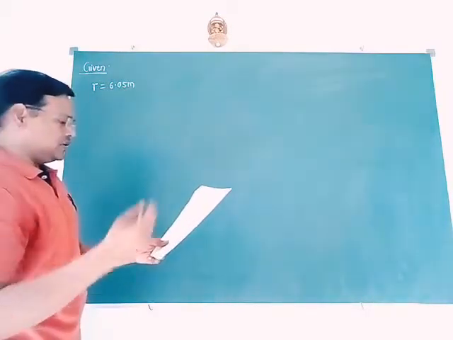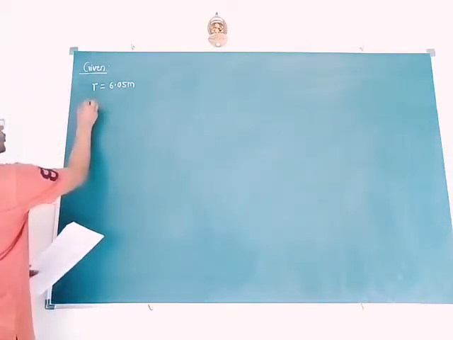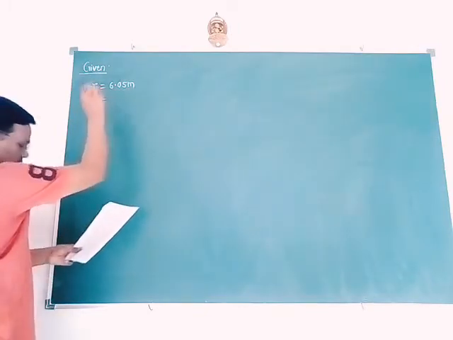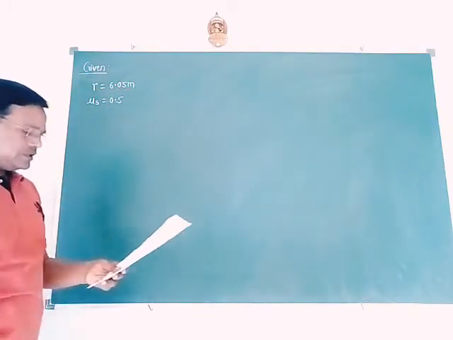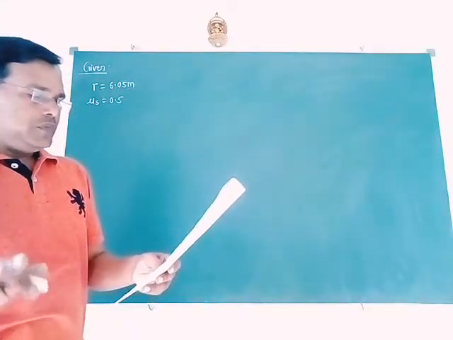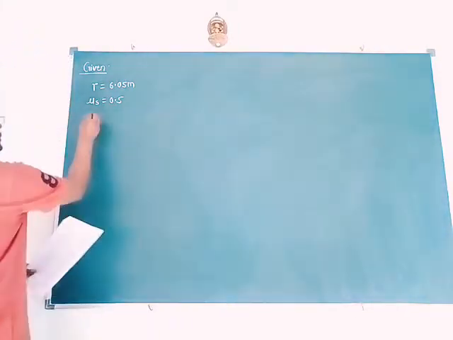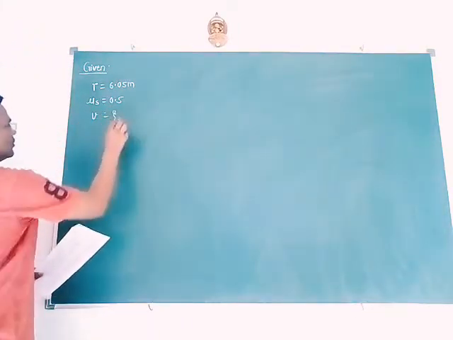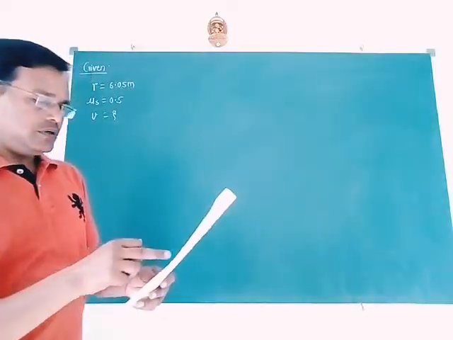The coefficient of friction is given, equal to 0.5. It is a unitless quantity. How much minimum speed should the stunt artist maintain? We have to find the minimum speed of revolution inside the cylindrical well.